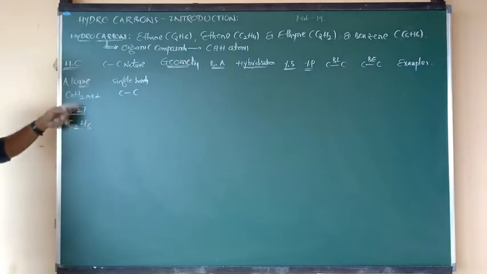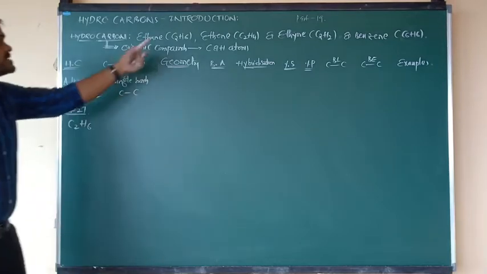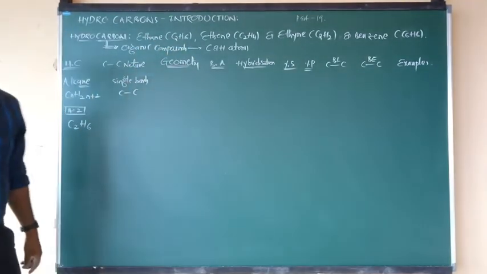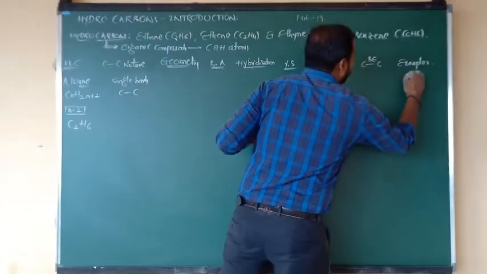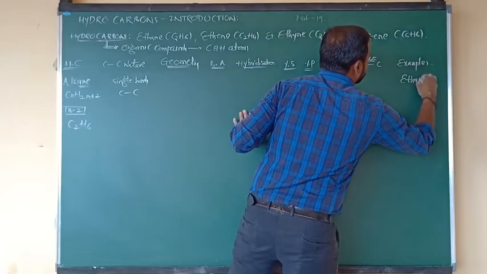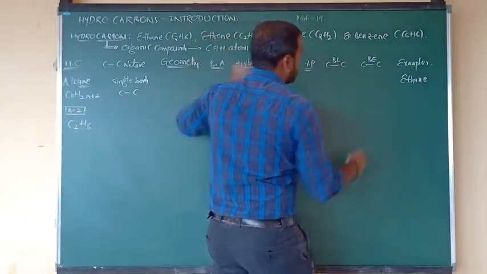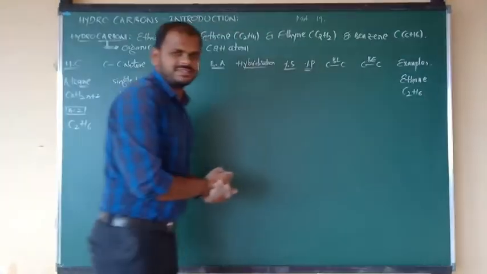So when we apply this in the above formula, we get C2H6. I have given the name, that is ethane. So one example of alkane is ethane, and the formula of ethane is C2H6.